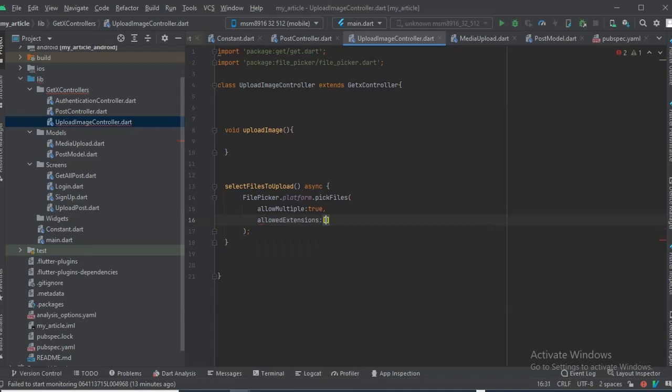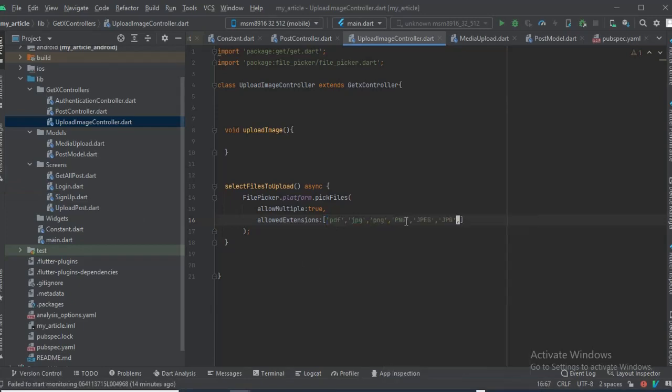Okay, so we can say allow JPEG, allow PNG. You can just allow PDF if you want to, but we just want pictures, okay? So we're not gonna allow PDF, but let me just put some extensions in here.